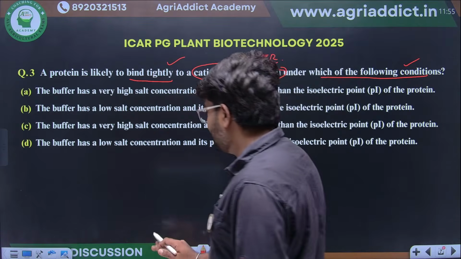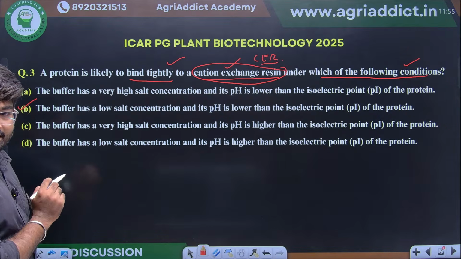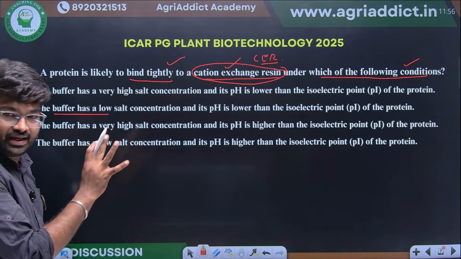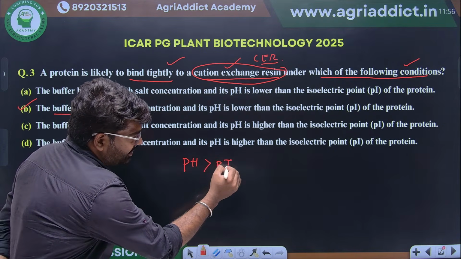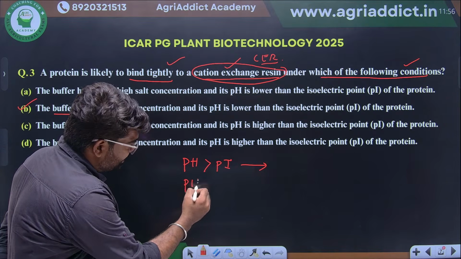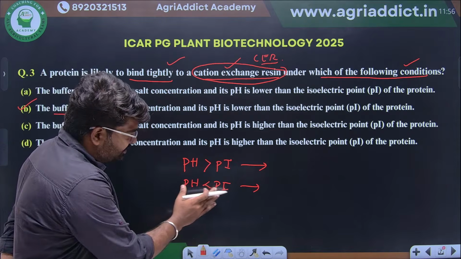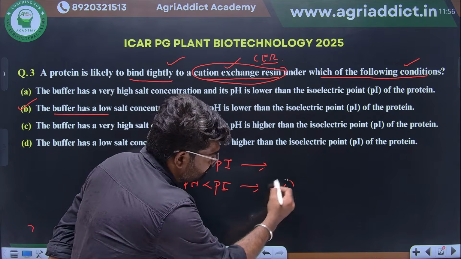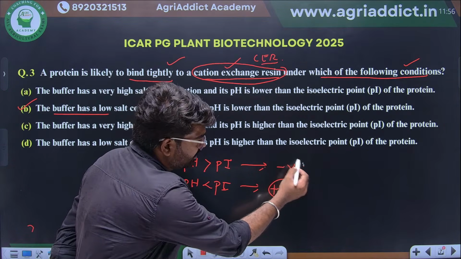We know the basic concept. Someone is saying B. Yes, B is the correct answer. Excellent. We will see how. If pH is greater than pI, what will be the charge on the protein molecule? If pH is less than pI, what will be the charge? If pH is less than pI, that molecule will have a positive charge. This we already know. If pH is greater than pI, that molecule will have a negative charge.